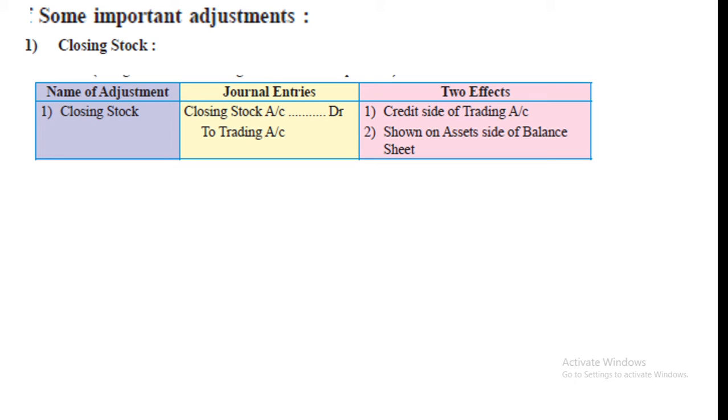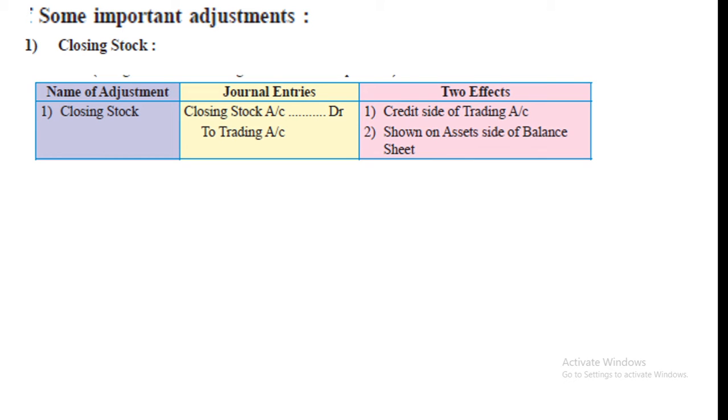Students, whatever will come in trial balance, only one effect you have to give in final account. But whatever adjustments come after preparation of trial balance, you have to give two effects in final account. So how to give those two effects? Adjustments and two effects, that you will learn in this video. Okay. So very important, first closing stock.